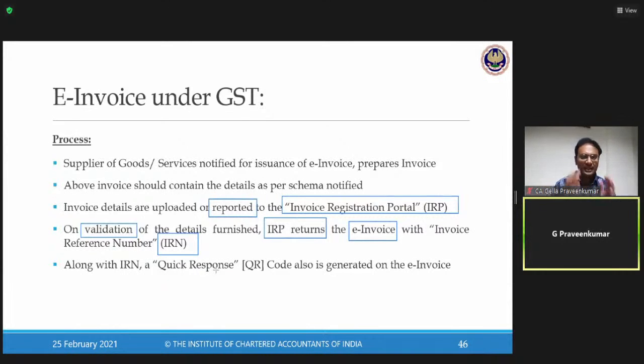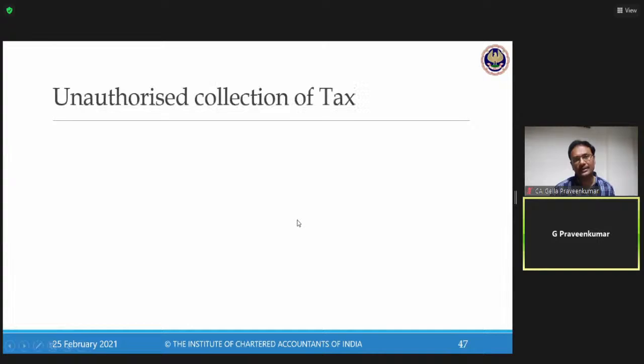What is a QR code? Quick Response code. If you recollect, we have seen that template of e-invoice where the QR code and the IRN are there. So what is IRN? It's a 56-digit hash key. What is a hash key? It's a logic. When you do programming, there's a logic embedded which recognizes the details of the IRN. Precisely, it is nothing but your GST number followed by your invoice number. That is called the hash key or IRN. IRN is a unique number. If you take millions of data, none of the IRNs will be the same. So this is the process involved in the preparation of your e-invoice.